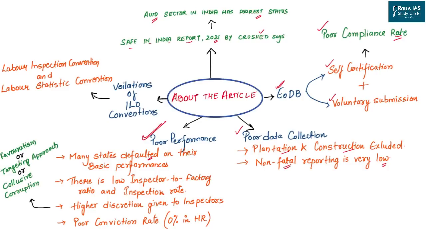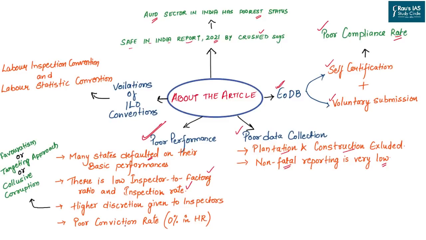There is a low inspector to factory ratio. One single inspector has to go through over 400 industries per year. This also leads to either the default on inspection duty or the low inspection rates. So most of the officers either do not try to go or they just inspect over a phone call.